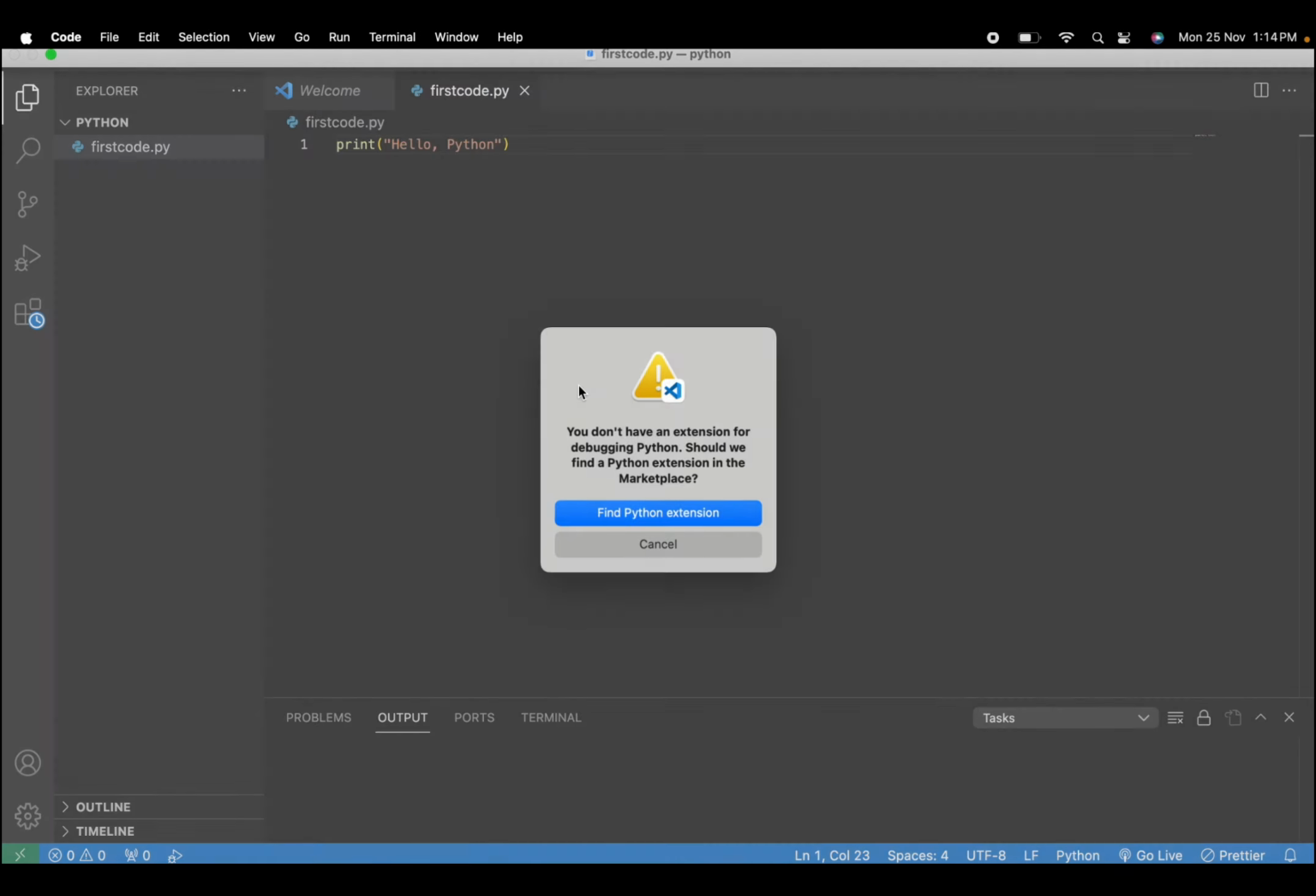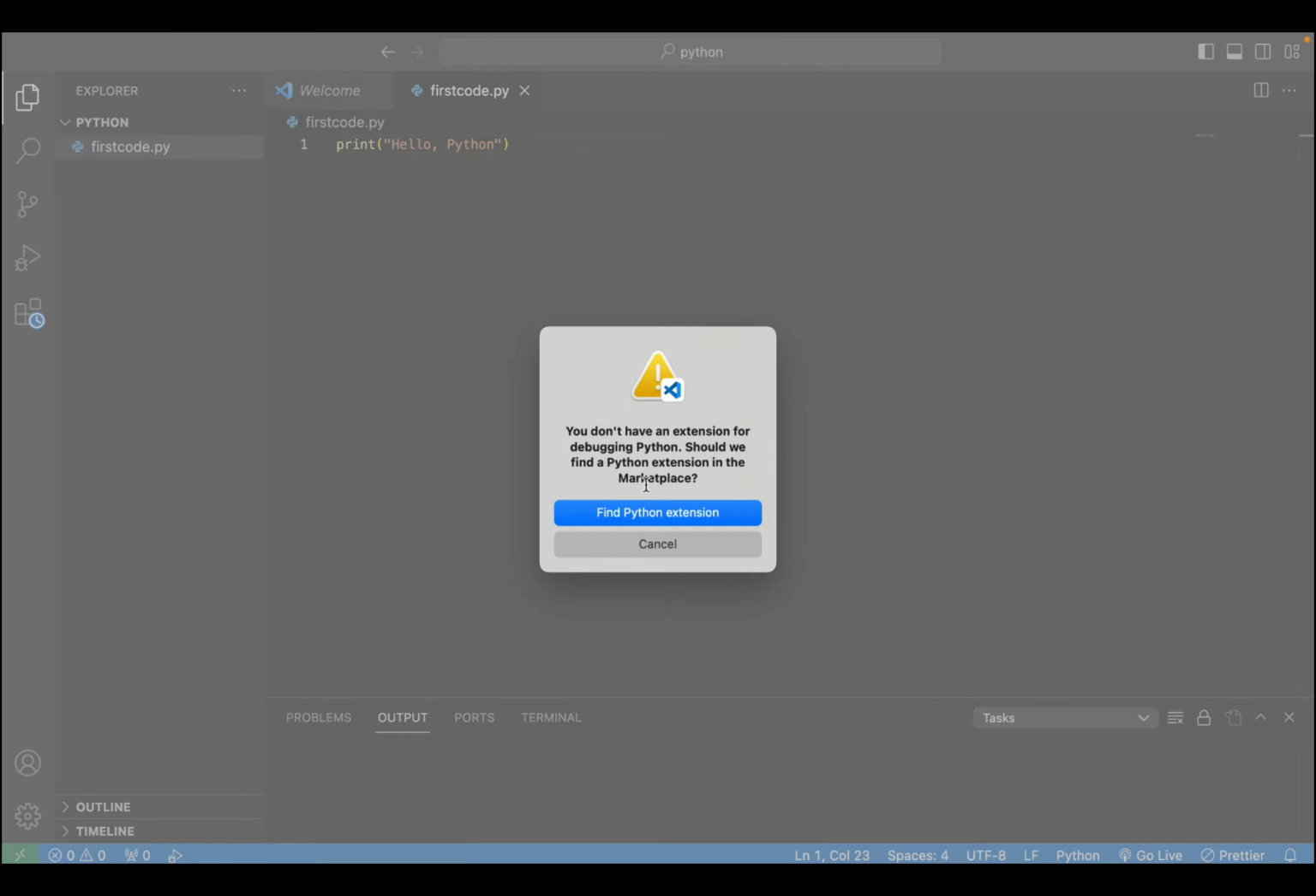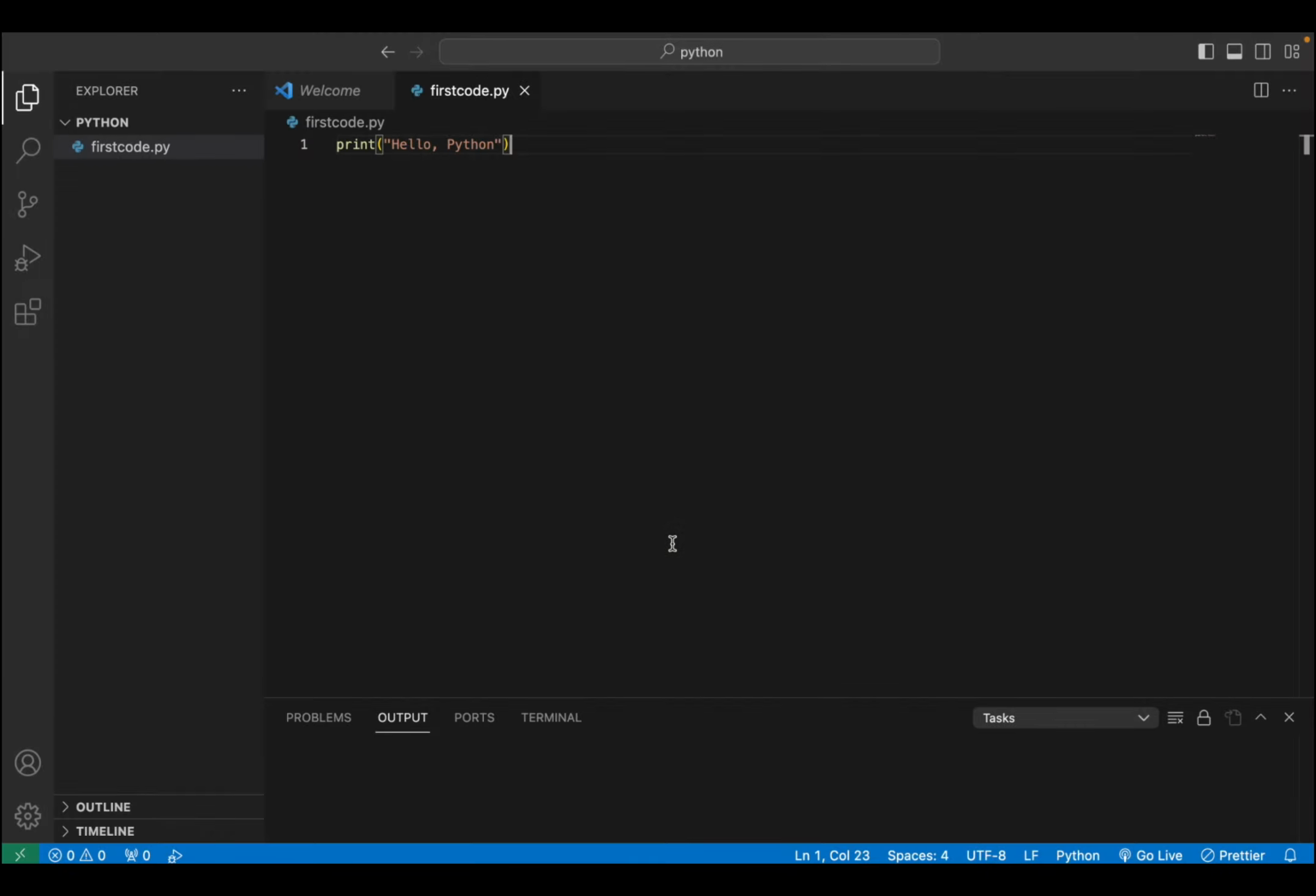Now I will show you one thing. Here you can see a message that you don't have an extension for debugging Python. So we need an extension to run this Python code. Now you might think that we need to move to another website and download a Python extension, so do not worry. VS Code has built-in extensions.